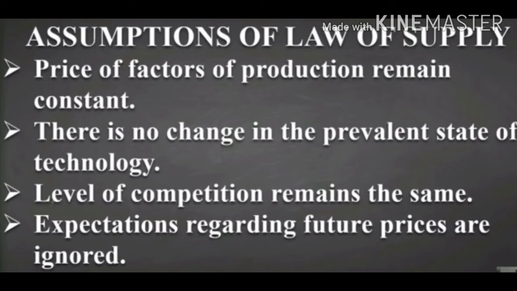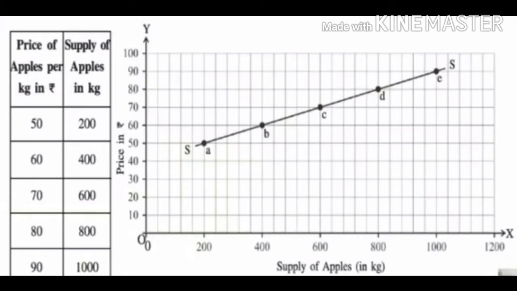Assumptions of the law of supply. Price of factors of production remains constant. There is no change in the prevalent state of technology. Level of competition remains the same. Expectations regarding future price are ignored. Other factors like government policy, transport facilities, natural factors, etc. remain constant. Now let us see the diagram.